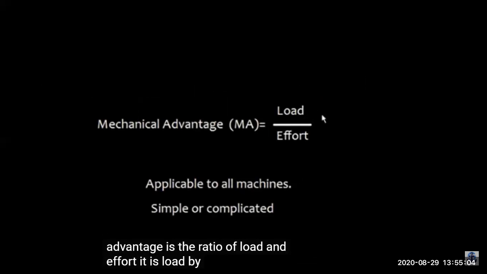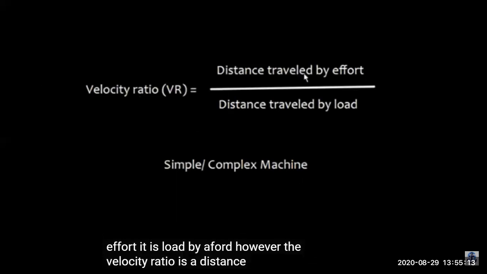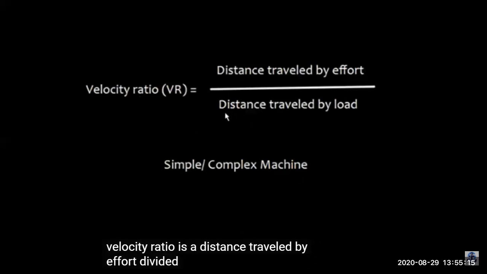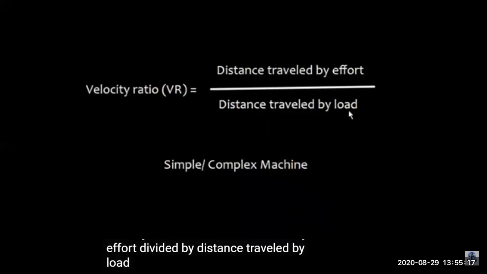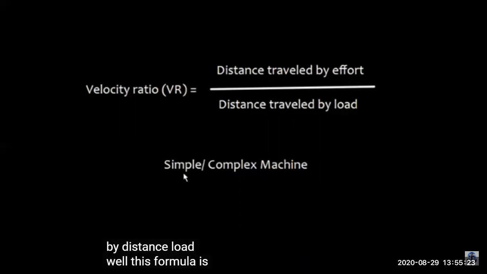So mechanical advantage is load by effort, and velocity ratio is the opposite: distance traveled by effort upon distance traveled by load. This is the same for both simple machines and complex machines.